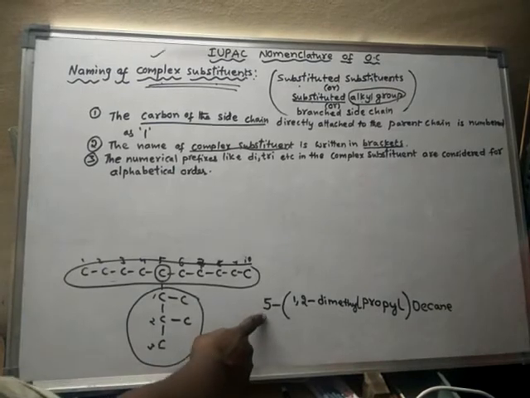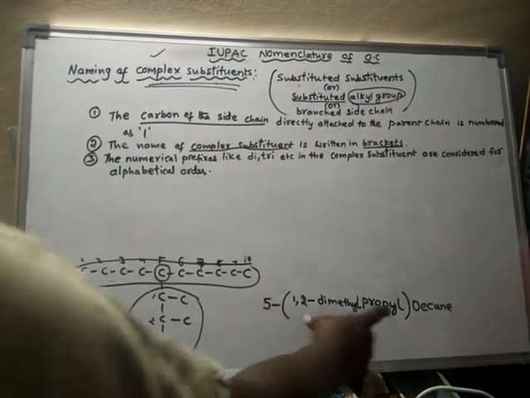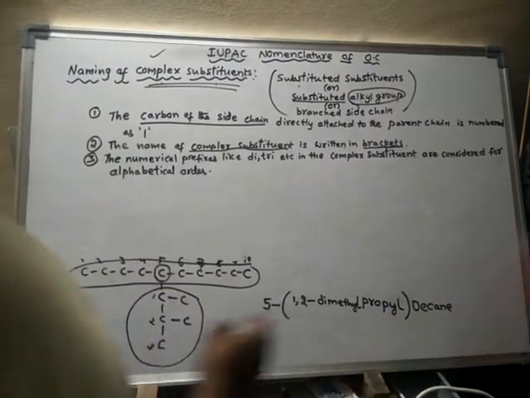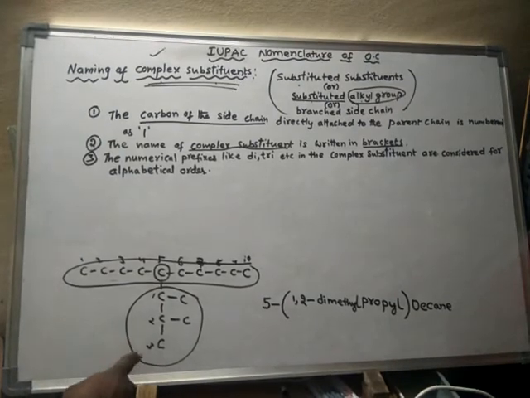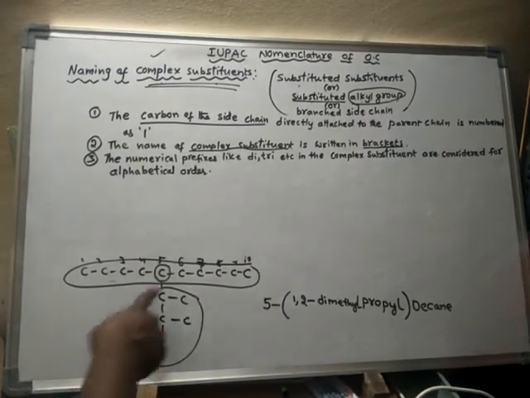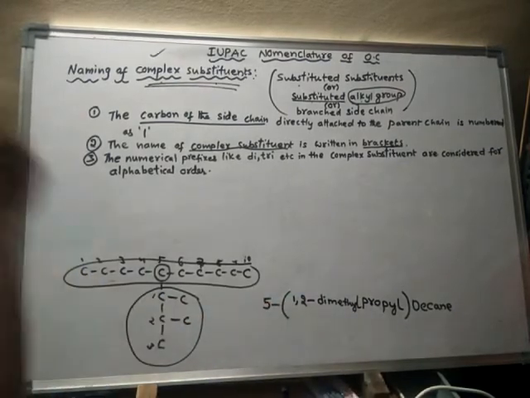After that, a hyphen, and we start the bracket, and inside the bracket we write the entire name of this substituent. What is the name of this substituent? This side chain is said to be the 1,2-dimethylpropyl substituent.